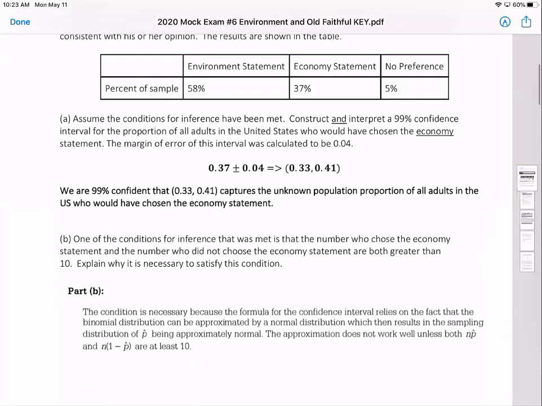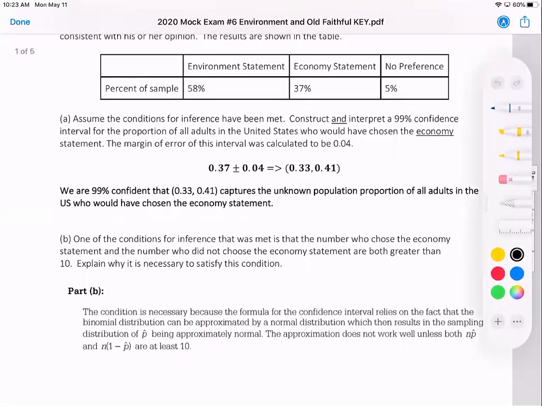And question A, now on the original exam, it had students construct and interpret a confidence interval from scratch, but since this year's AP exam is calculator light, I decided to rewrite it and give you the margin of error and see what you can do with that.